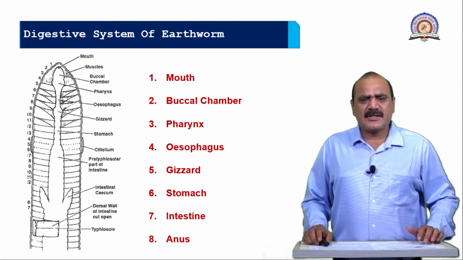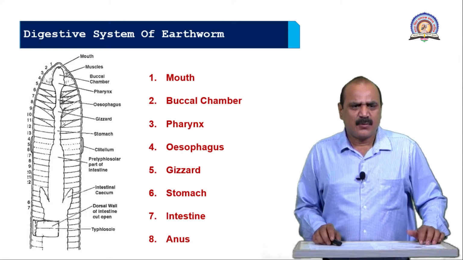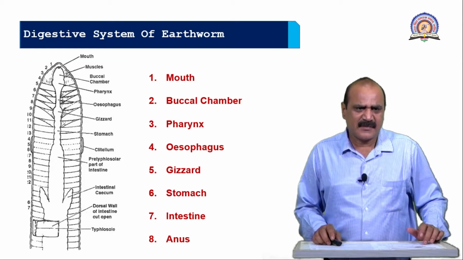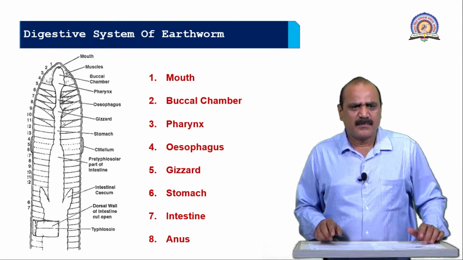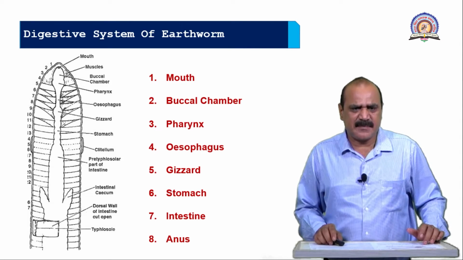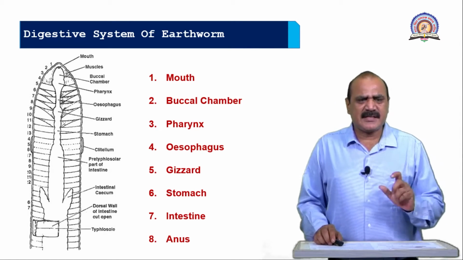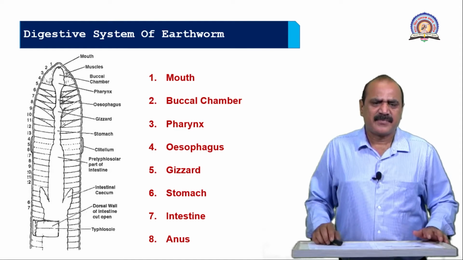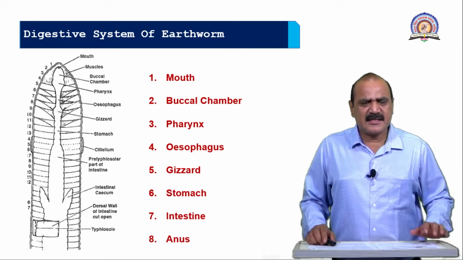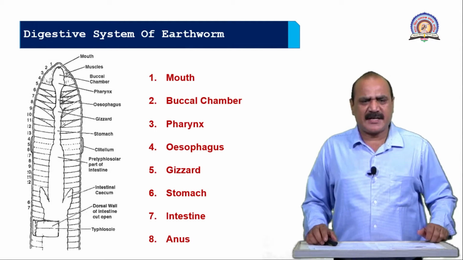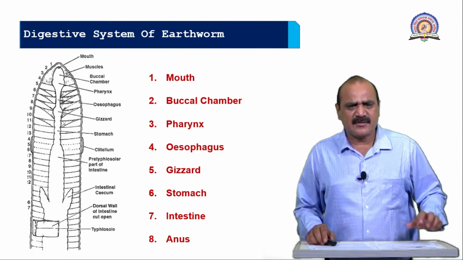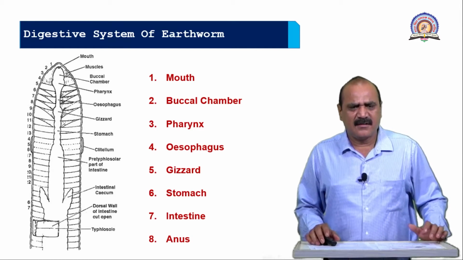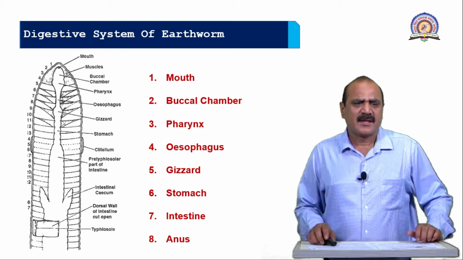Then the next part is the esophagus. The esophagus carries this material from the pharynx up to the gizzard, and that will be from the 5th segment up to the 9th segment. In the 8th or 9th segment the gizzard is there, and the esophagus carries the undigested food material, and then the gizzard. The gizzard is also responsible to grind the food material, larger particles into smaller particles. It is also called the grinding mill of this earthworm.